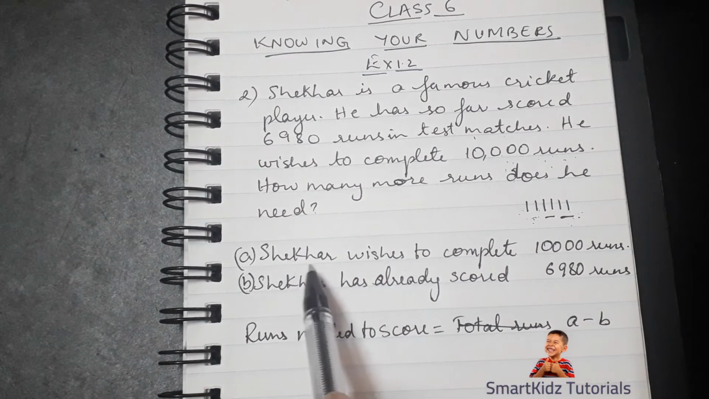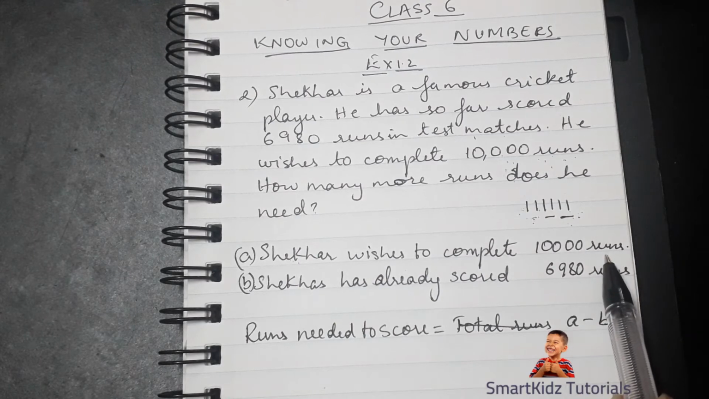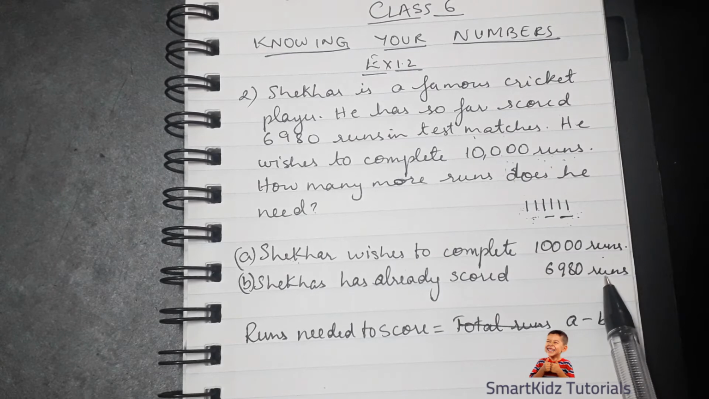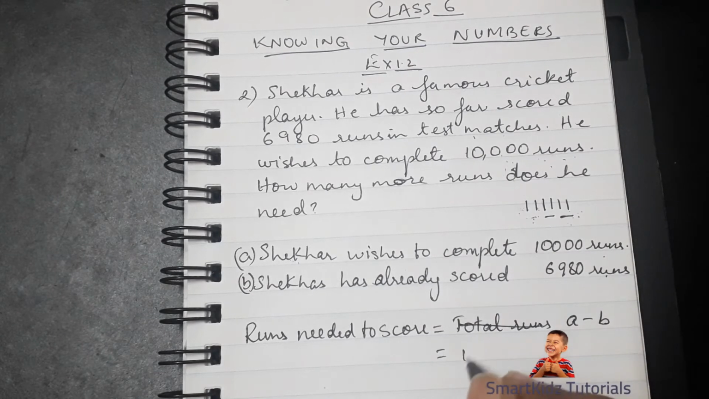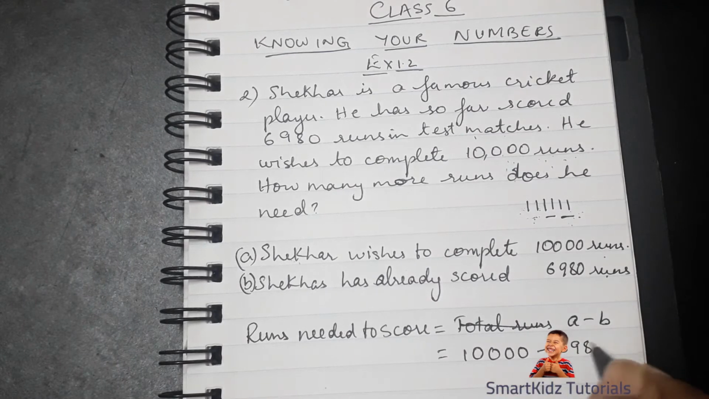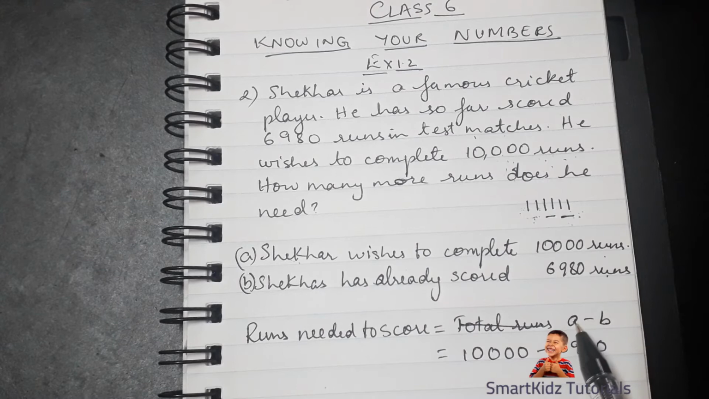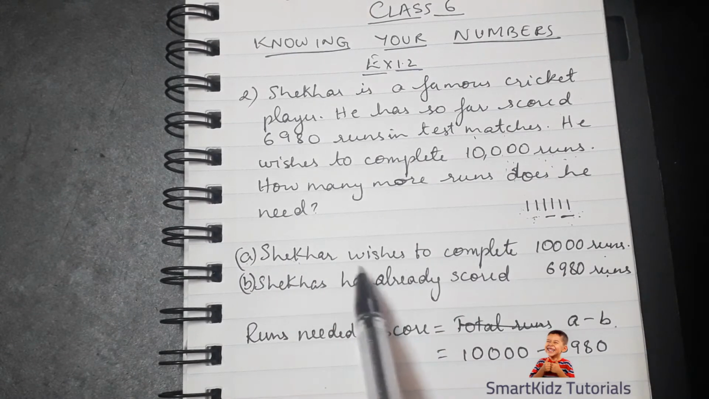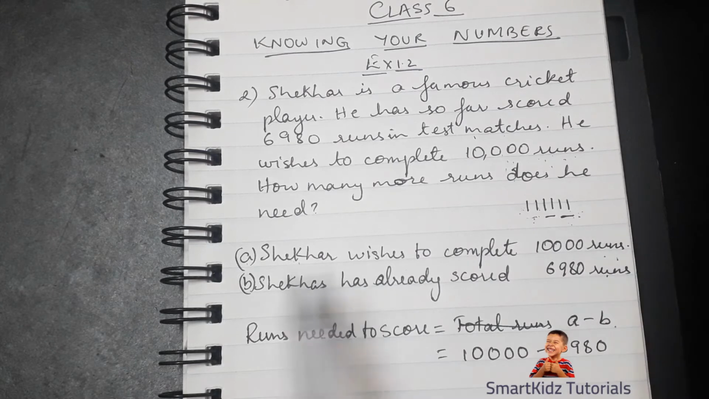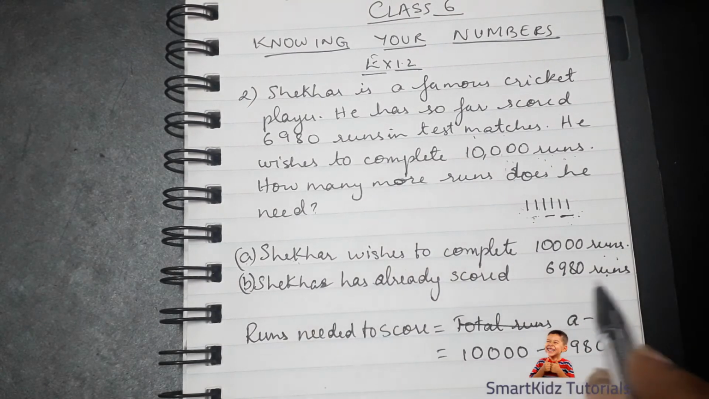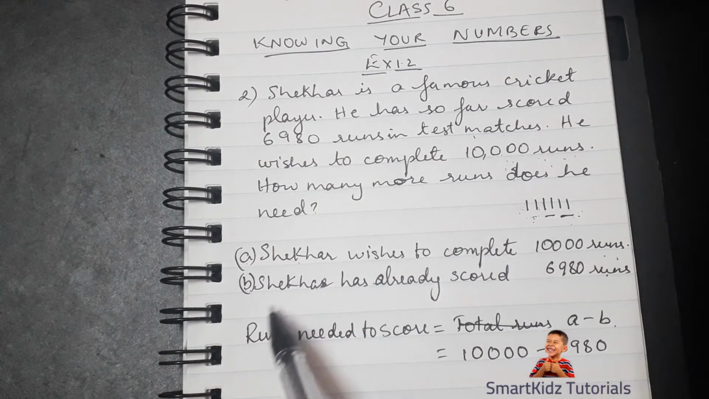That means the amount of runs that Shekhar wishes to complete minus the amount of runs that he has already scored will give us the target. So that would be 10,000 runs minus 6,980. Now you may be wondering from where this A and B is coming. I've marked this as A, that is Shekhar wishes to complete 10,000 runs, and B as Shekhar has already scored. But this is just to make it simple.